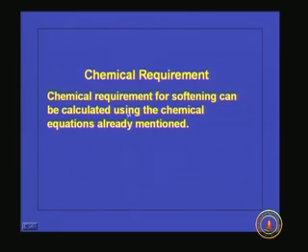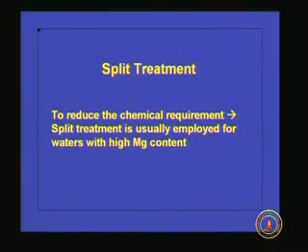And chemical requirement, we have already seen how we can find out the chemical requirement for softening, by finding out the equivalent weights and the chemical reactions. How many equivalents of hardness will be reacting with how many equivalents of chemical. From that one we can find out the chemical requirement.